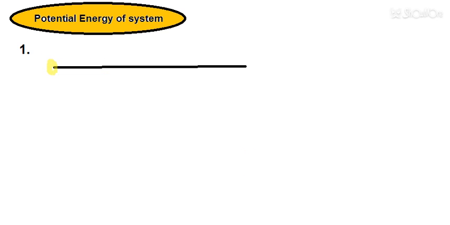Let's suppose its value is q1. We are taking a charge q2 from a point at infinity.